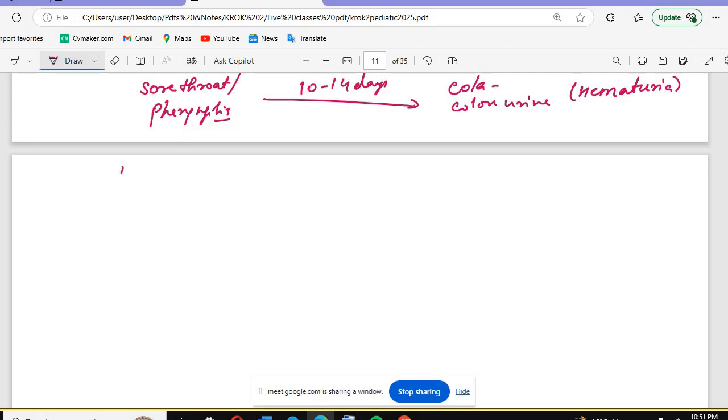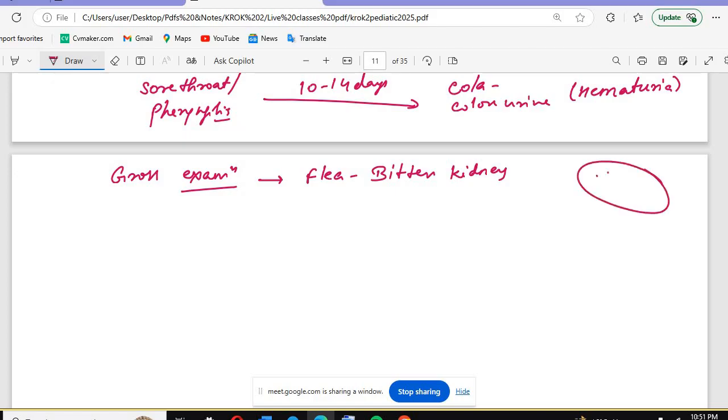If we talk about the gross examination, what you are going to see is the flea-bitten kidney. On gross examination there will be a flea-bitten kidney. In the kidney you will see very pinpoint hemorrhages, and it looks like a flea-bitten kidney. So that's why we see pinpoint hemorrhage in case of PSGN.